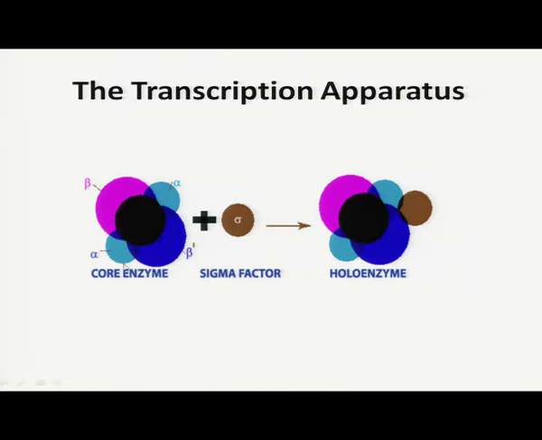So, these 4 subunits combine together to form the core enzyme, which is known as RNA polymerase. With this core enzyme, a sigma factor is attached which gives the holoenzyme, and this holoenzyme is responsible for, or helps in, the initiation of the transcription process.